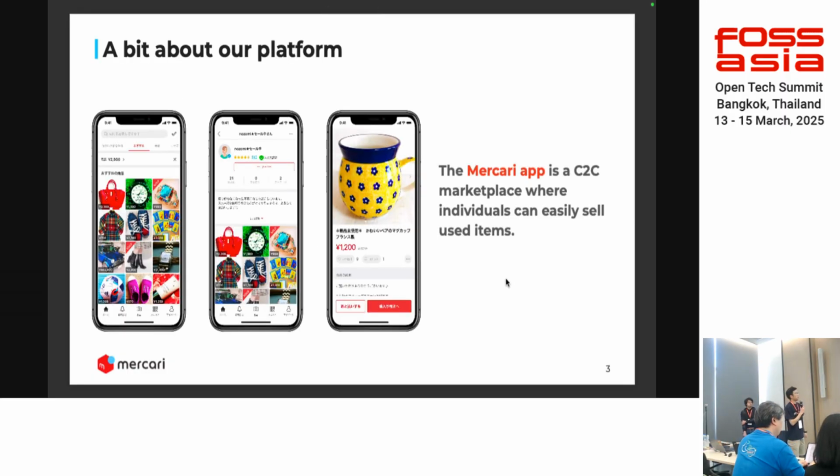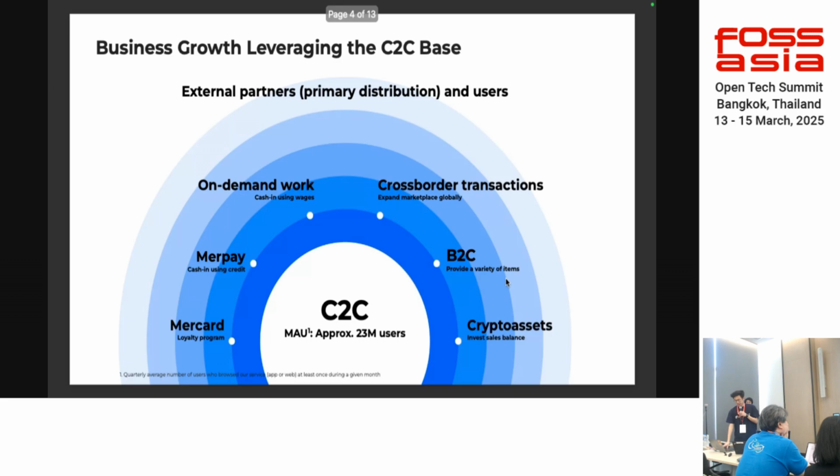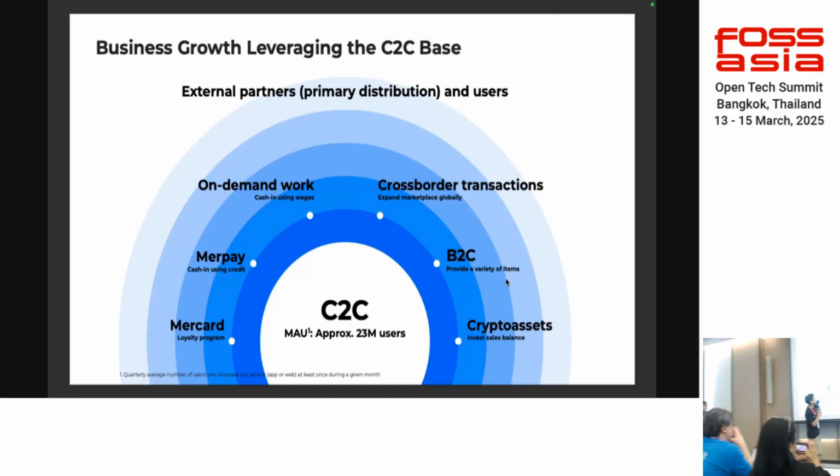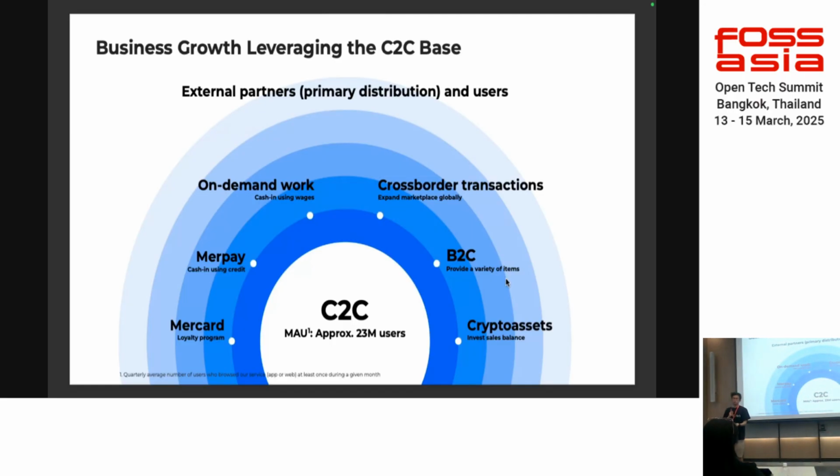So a bit about our platform. It's the Mercari app. It's a C2C marketplace app, which I think in a lot of other countries we also have quite similar products. But this is one of the biggest C2C marketplace apps in Japan, where individuals and shops can sell any types of goods. Other than the C2C marketplace, we have a bunch of other businesses, not only selling goods, but for example, on-demand work, where people can open job openings and people can work part-time. It's one of our most recent